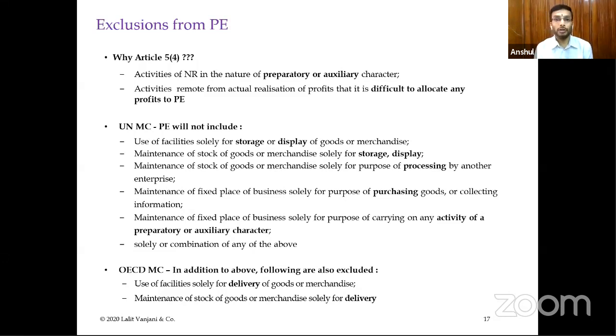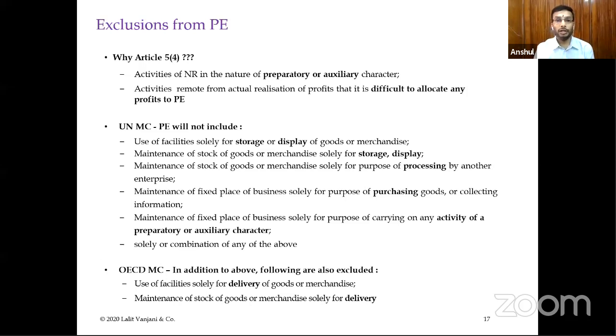So it has been agreed both in the OECD model convention as well as in the UN model convention that we will not tax certain kinds of activities. But you would see that the OECD model is more elaborate and they have covered a few more activities as compared to the UN model convention.